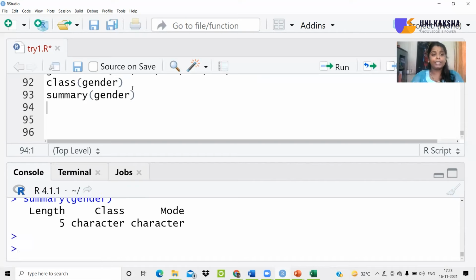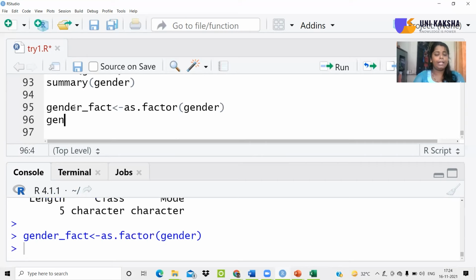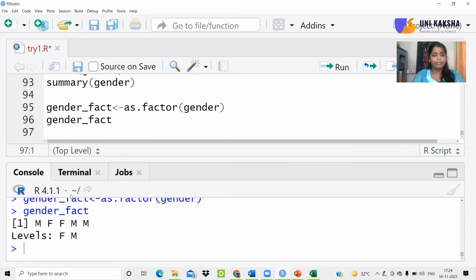If you want your data to get a grouping ability, then you have to convert that data into factor format. So I can write gender underscore fact is equal to as dot factor. This is a function available in order to convert any quantity into a categorical quantity, that too in a factor type of quantity, which will be able to create the subgroups in the data. Then you can use this as dot factor function and pass the gender variable to this, run this, and now check gender underscore fact. You can see that it is showing you levels M and F. That means there are 2 specific levels present inside this gender underscore fact.